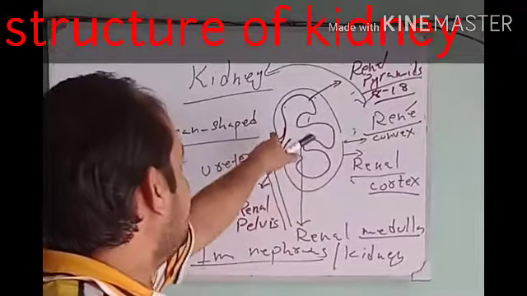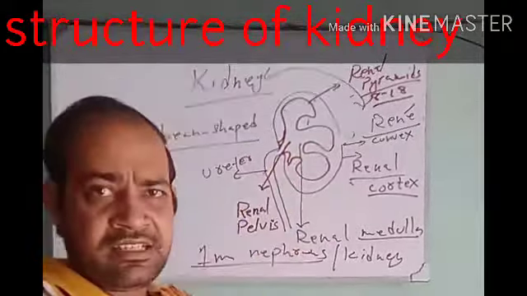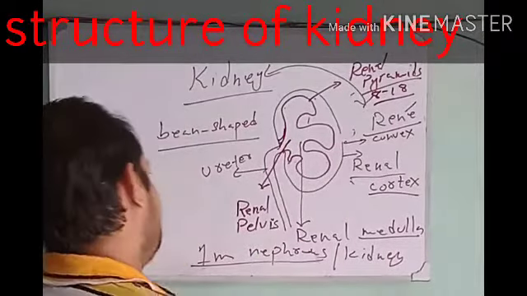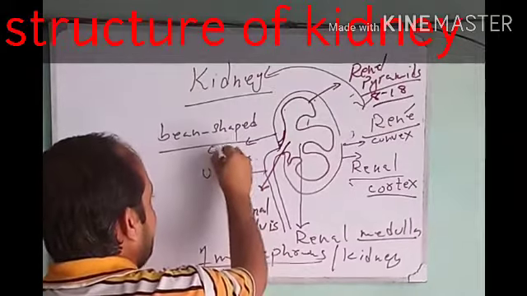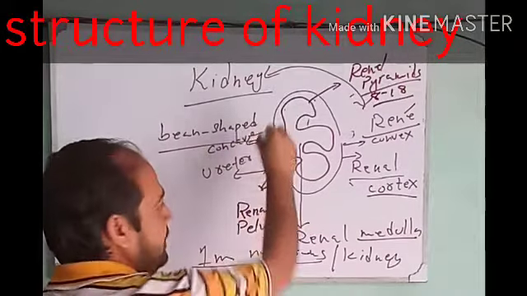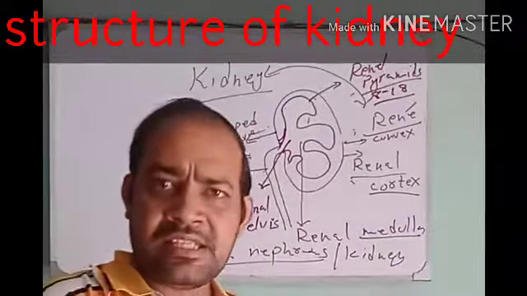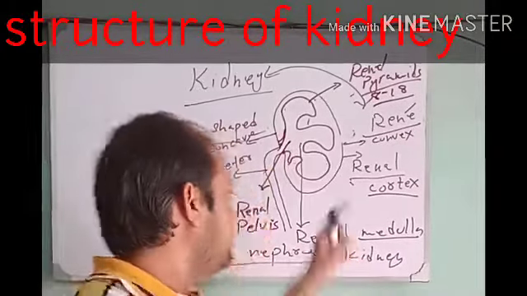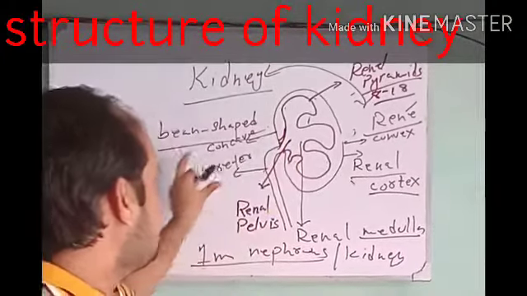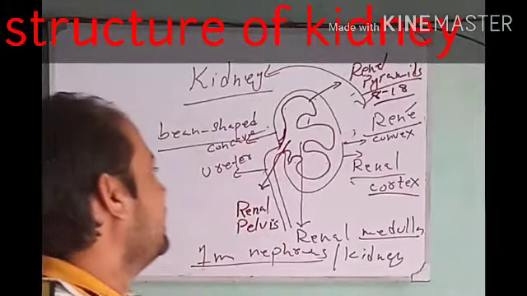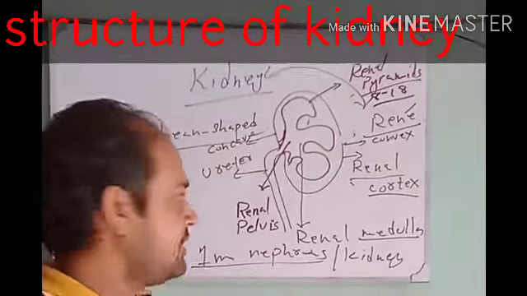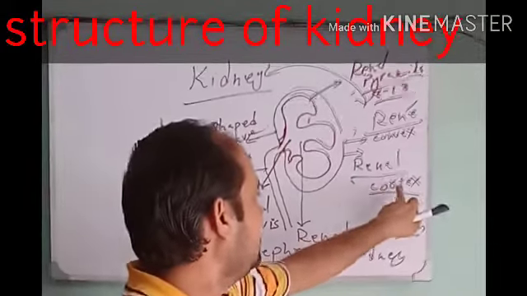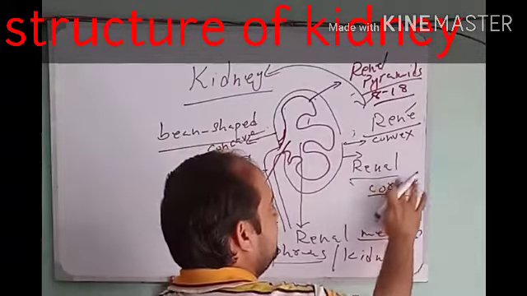And this side of the kidney, you see, is depressed, it is to the inside, and this side of the kidney is known as the concave side. The surface of the kidney which is pressed inside is called concave, and which is bulged, which is to the outside surface, is known as the convex